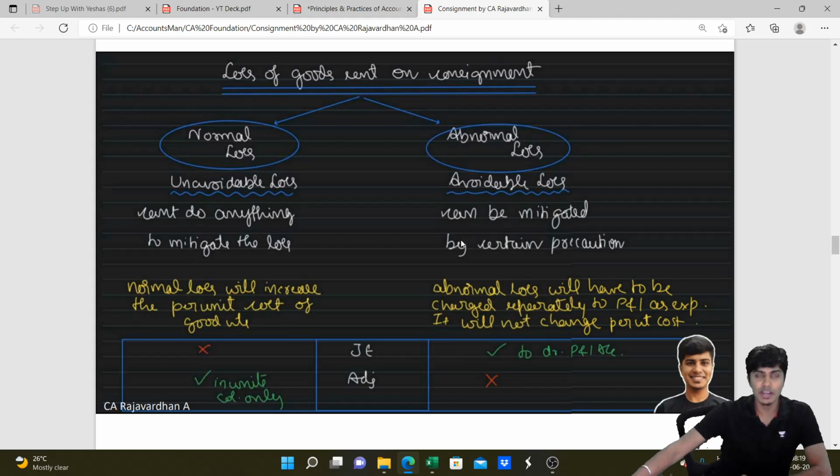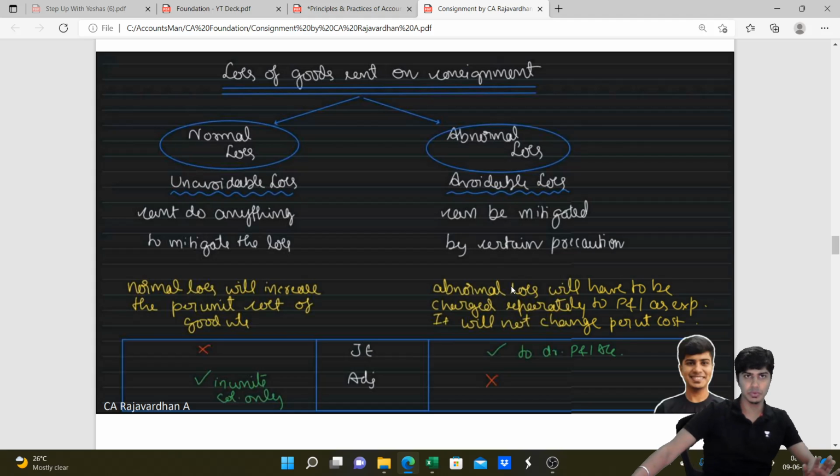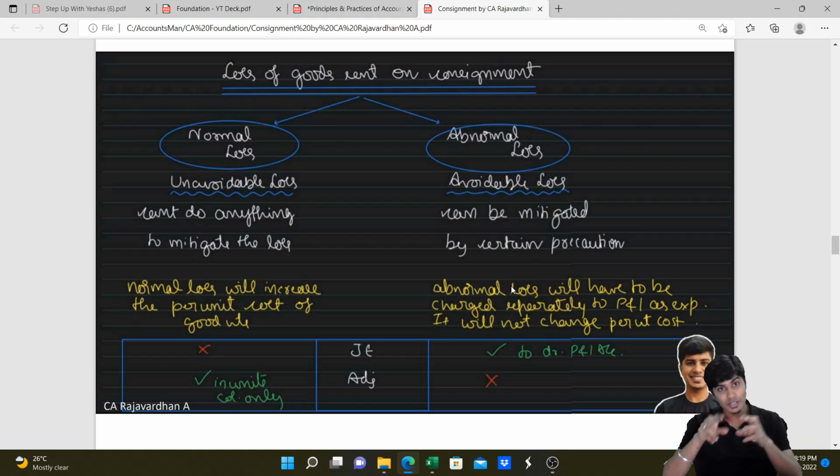However, in the case of abnormal loss, the per unit cost will not shoot up. Abnormal loss will be posted to P&L account. There is a journal entry here; for normal loss only adjustment, no journal entry. And this is not going to change the per unit cost. So remember, normal loss will increase the cost of good units and there is no journal entry. It's only adjusted. Abnormal loss will not change the per unit cost. Amount relating to those units lost will be transferred to P&L account.